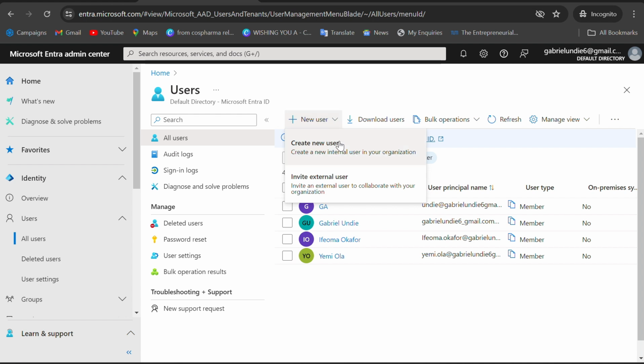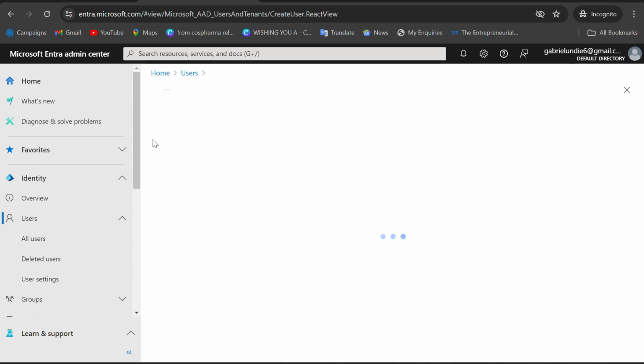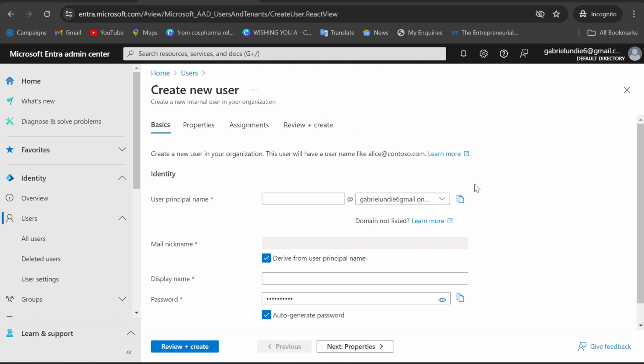in the Azure portal. If you want to create a new user, you can quickly create a new user in this place by coming to identity and then clicking on all users, and then click this new user to create a new account for a new employee or new staff. Once you have done this, you can create everything here from entra.microsoft.com.